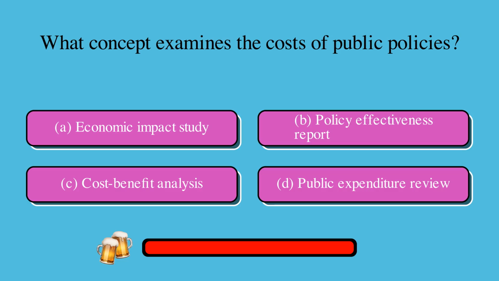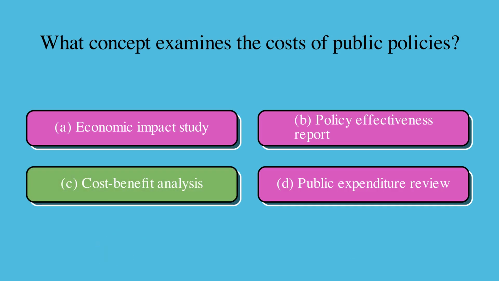What concept examines the costs of public policies? Is it A, economic impact study, B, policy effectiveness report, C, cost-benefit analysis, or D, public expenditure review? The correct answer is C, cost-benefit analysis.